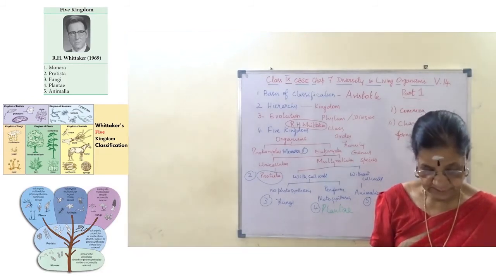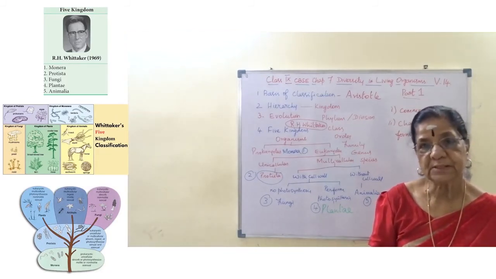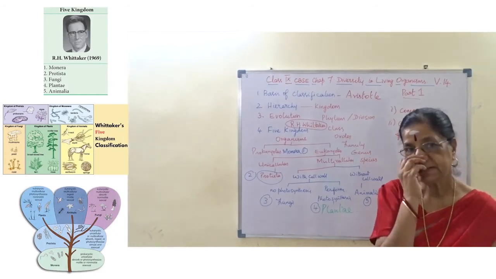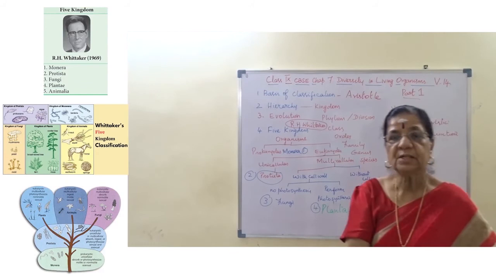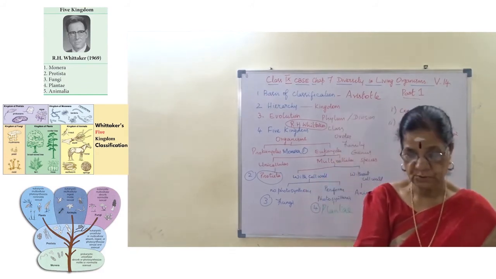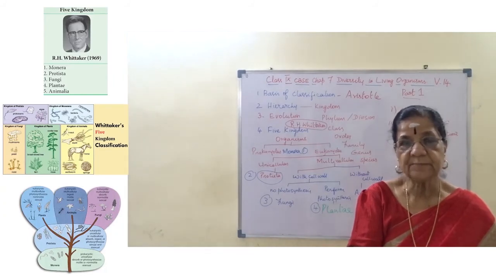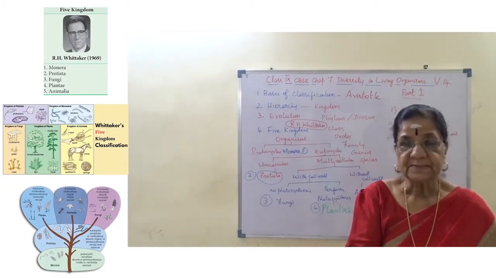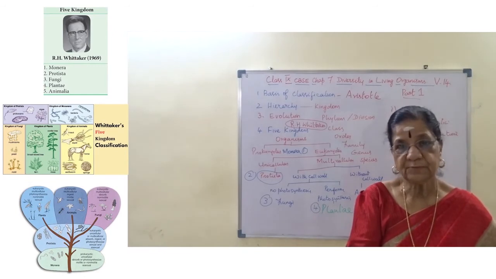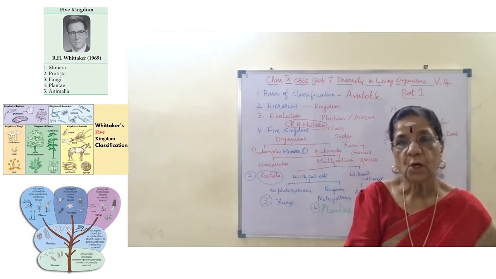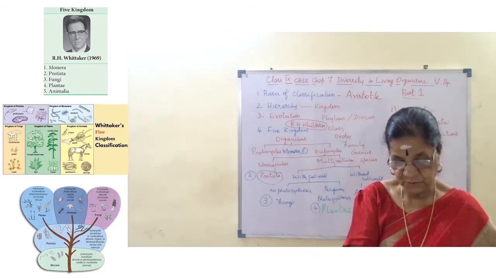Second point, their mode of nutrition: they are autotrophs or heterotrophs. Three characteristic features are given in your textbook. I repeat: unicellular eukaryotic organisms, with appendages such as cilia or flagella, and they are autotrophs or heterotrophs.